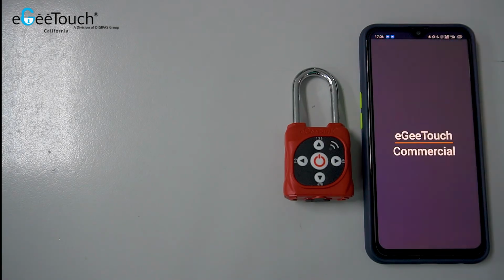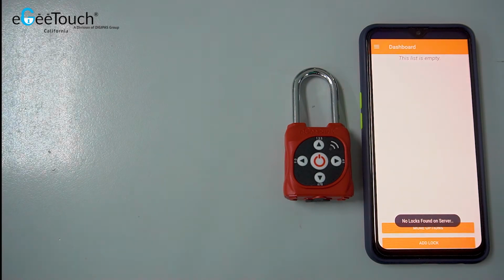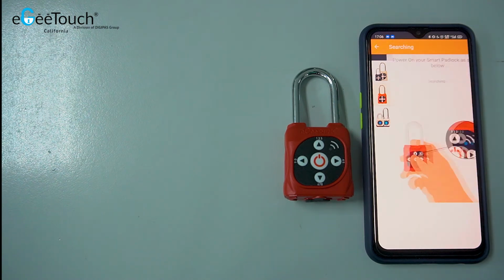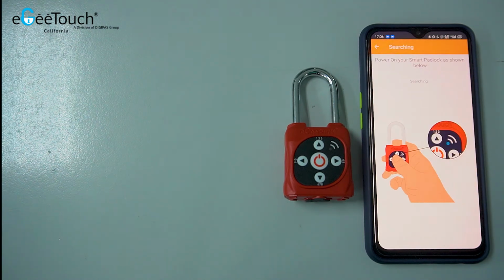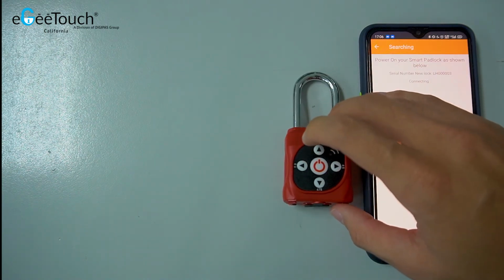First, launch the EG Touch commercial app on your phone. Select the Add Lock button. Select your lock's model. Turn on the lock by pressing the power button in the middle of the lock.